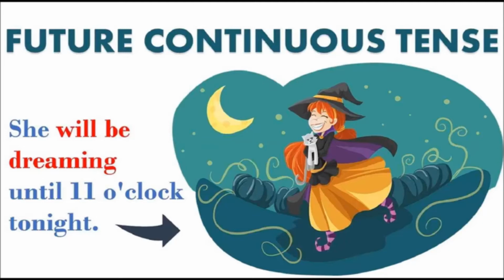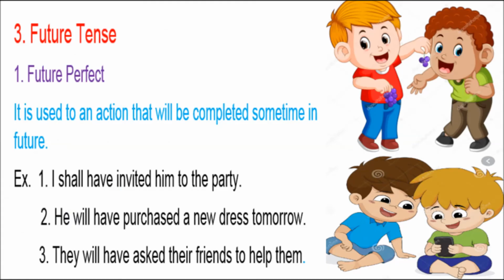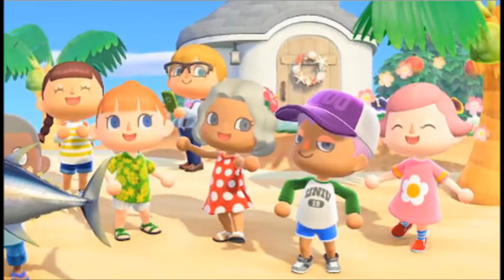Let's come to the third form of future tense. The third form of the future tense is future perfect. It is used to show an action that will be completed sometime in future. For example, I shall have invited him to the party. Here, if you see the sentence, you'll find out that I'm talking about an action which will get over by this time tomorrow.